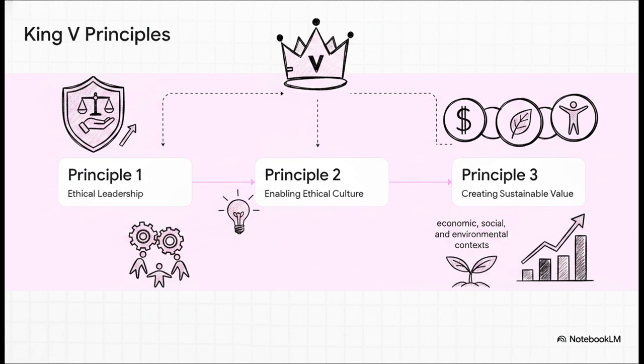Principle 1 states the governing body must lead ethically and effectively. Principle 2 demands they actively govern the ethics of the organization to enable a strong ethical culture. And Principle 3 ensures the organization's core strategy creates sustainable value across economic, social, and environmental contexts.